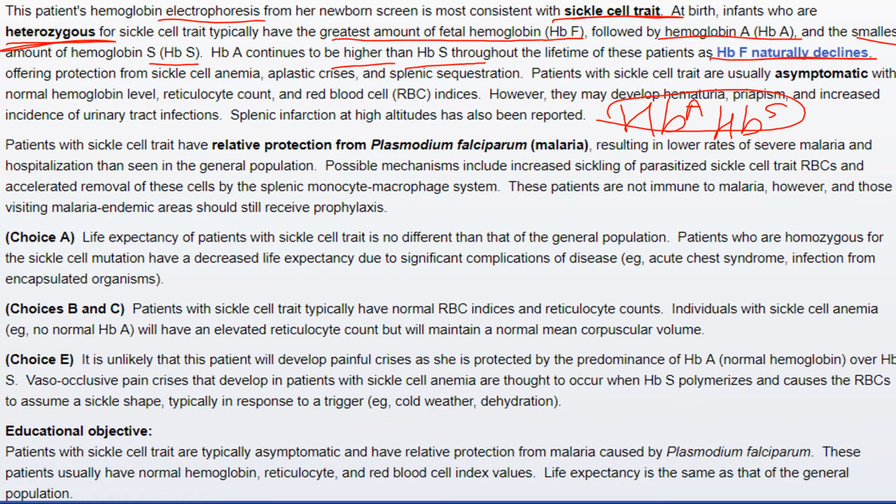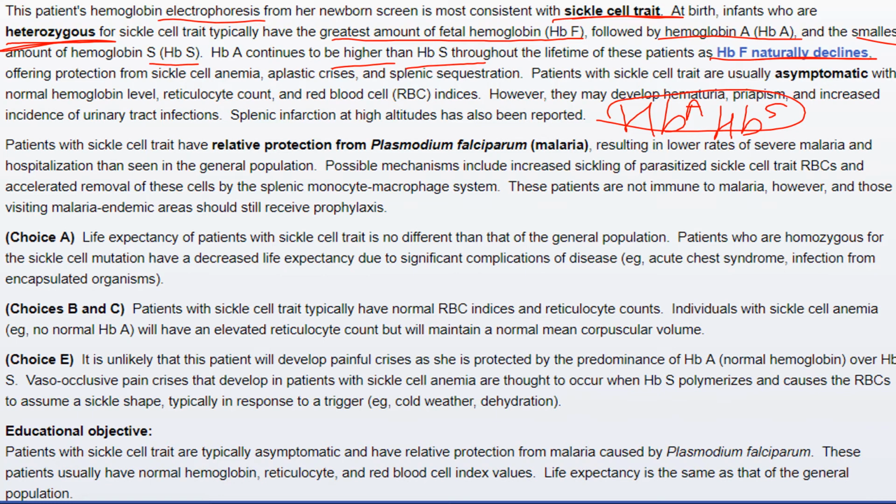As the patient grows up, HbF starts to decline normally in any condition, and HbA increases. The same is the case in sickle cell trait. HbA is always higher than HbS, whereas in sickle cell anemia, HbS would be higher than HbA.